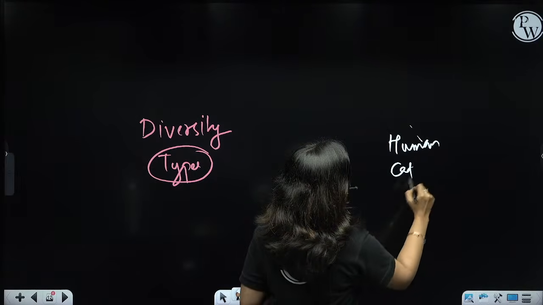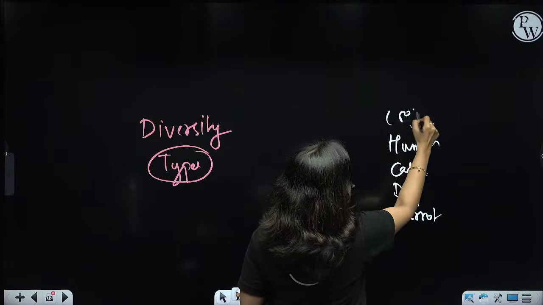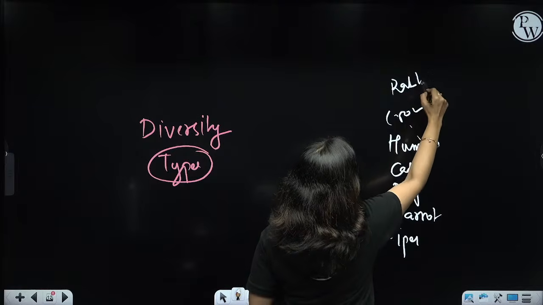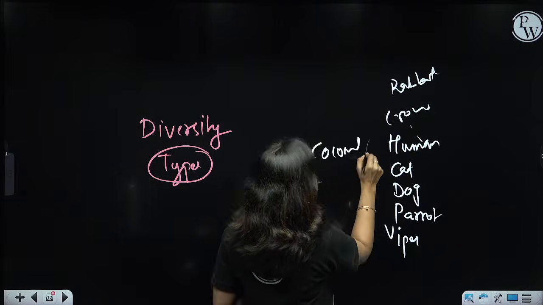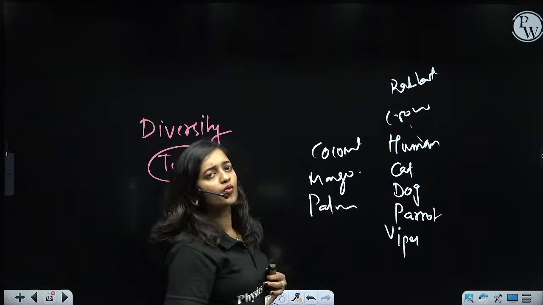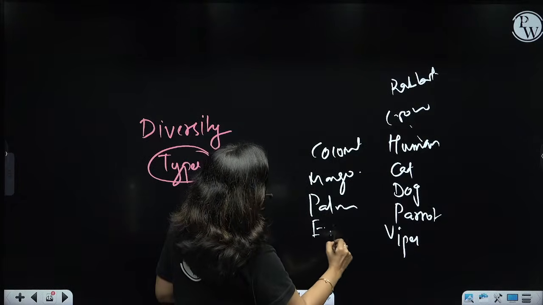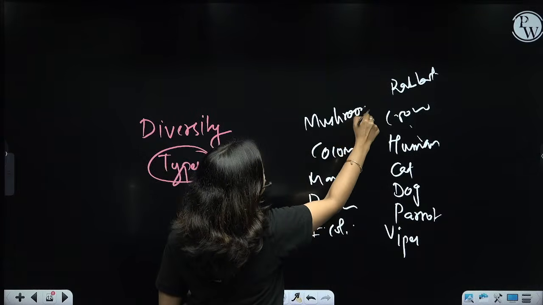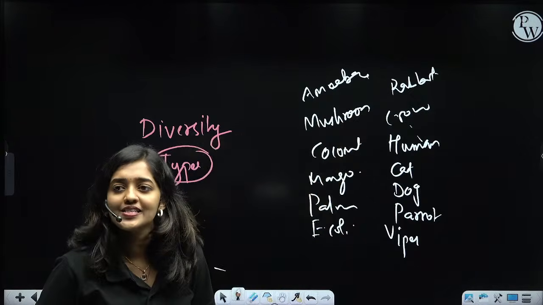We have cat, dog, parrot, crow, viper, rabbit. Then we have coconut tree, mango tree, palm trees. Then we have bacteria, like E. coli. We have mushroom, we have amoeba. Different kinds of organisms are here.